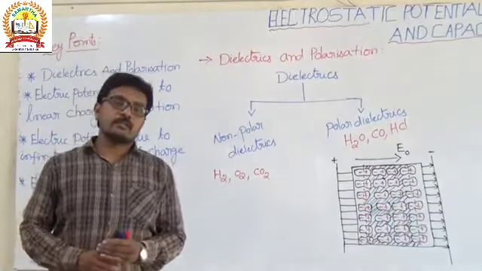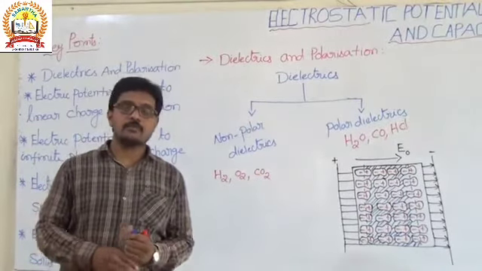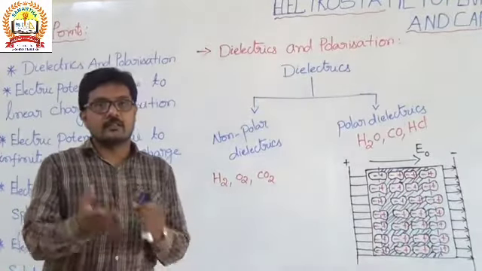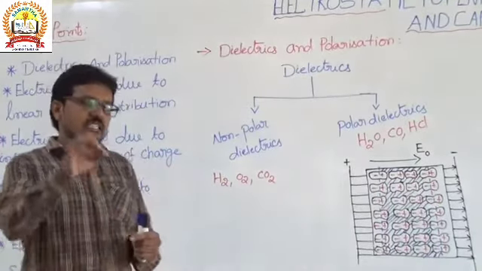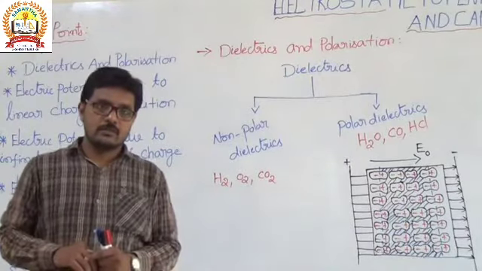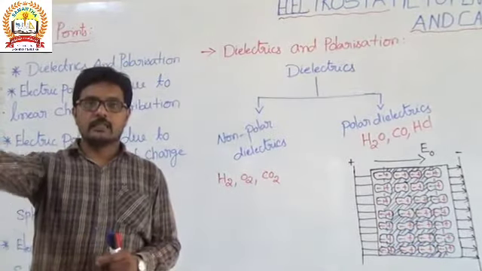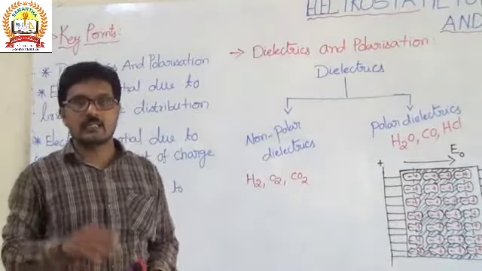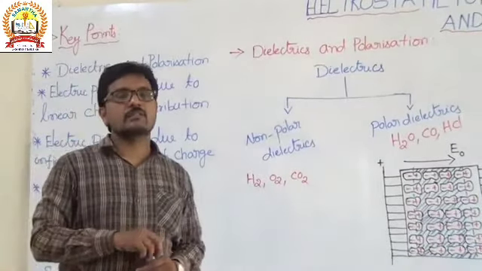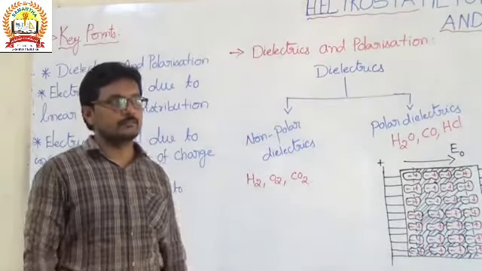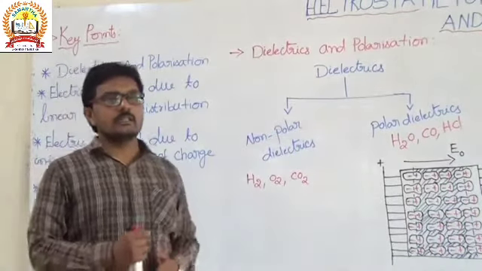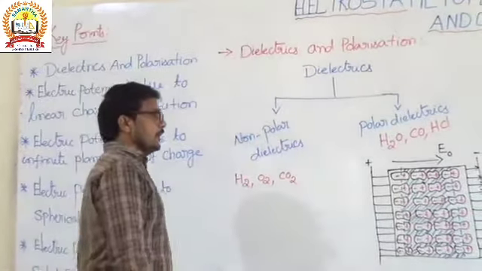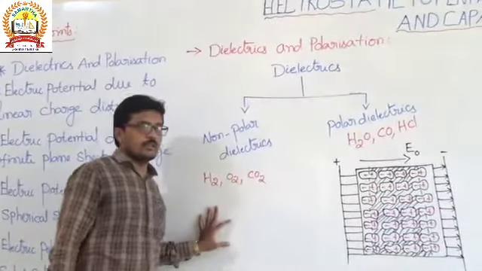If you take substances that do not possess free electrons, or have only a small number of electrons, and they do not constitute an electric current, such materials we call dielectrics.